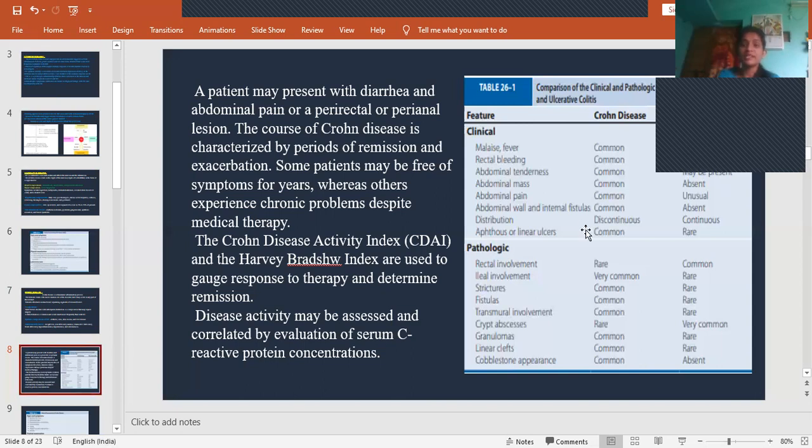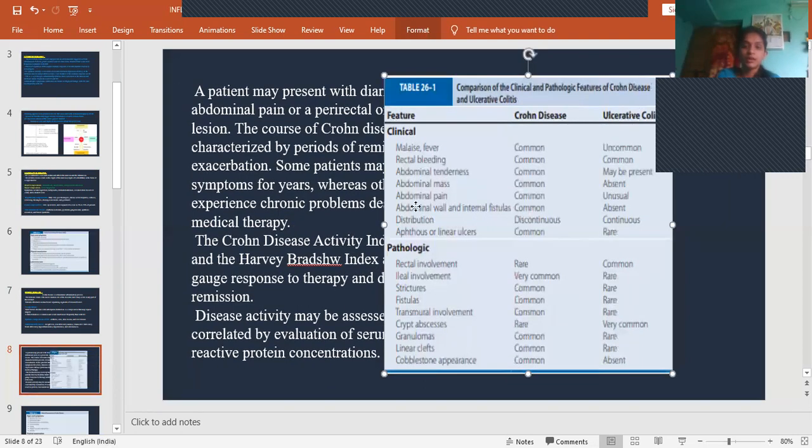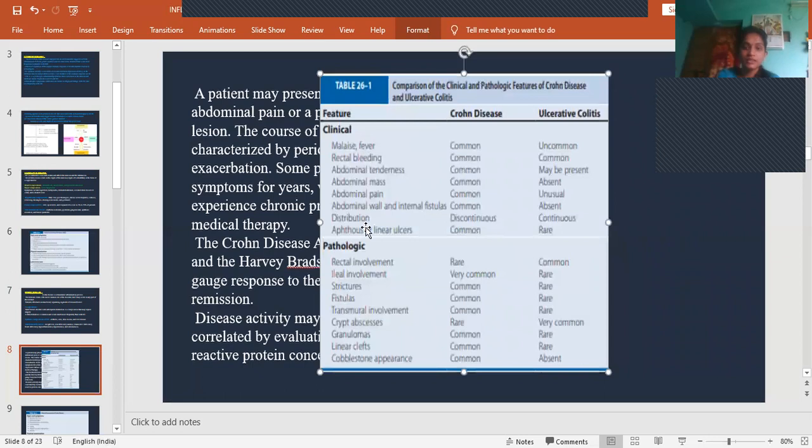So here is a comparison between Crohn's disease and ulcerative colitis. These are the differences between Crohn's disease and ulcerative colitis. What parts are involved? What are the things involved? And what symptoms will be there? So go through this table.